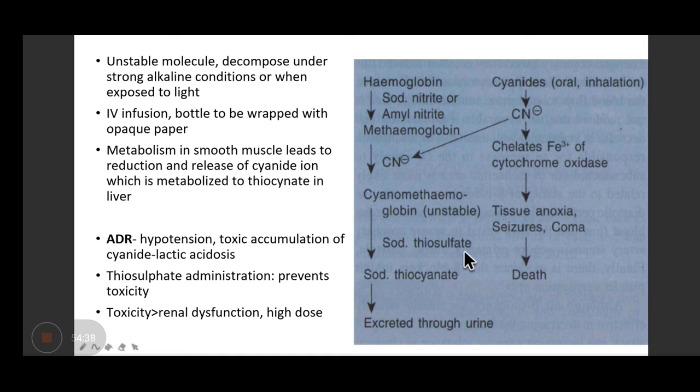So how do we treat cyanide poisoning? These cyanides chelate the iron ion of cytochrome oxidase, which can lead to tissue anoxia and seizures, ultimately death. So what we do is give sodium nitrite or amyl nitrite, which convert hemoglobin to methemoglobin, which is further converted into cyanohemoglobin, an unstable molecule. Then giving sodium thiosulfate converts it to sodium thiocyanate, which is excreted in the urine. You can read it from the book.